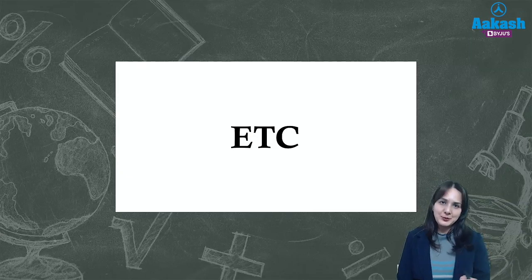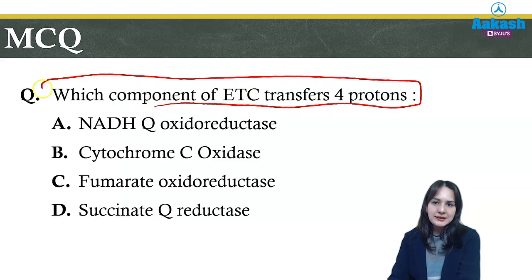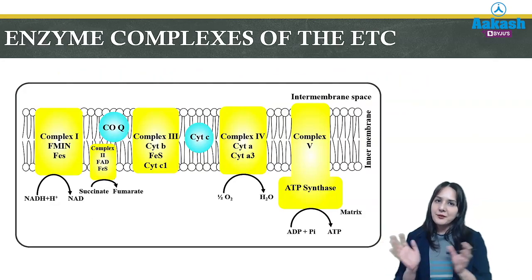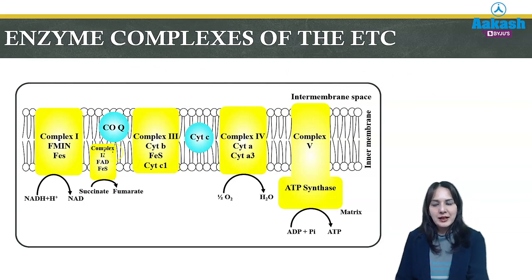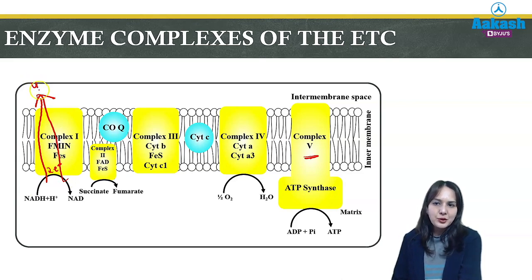Next is the electron transport chain, which is again a very important topic and asked many times in your exam. The question asked can be, which component transfers 4 protons? Let's quickly revise the various complexes of the electron transport chain. There are 5 complexes. Out of these, the first 4 are responsible for transport of electrons and the fifth one is for ATP synthesis. The first one, NADH Q oxidoreductase, accepts the electrons from NADH, and when it accepts the electrons, it opens a proton channel and transfers 4 protons.